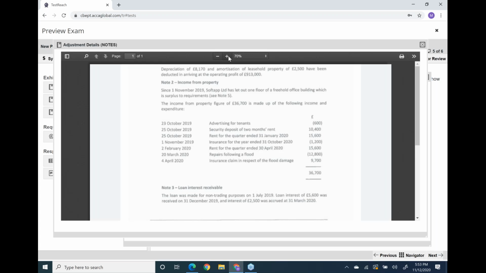But sometimes interest expense also comes in the loan relationship box, if you have taken loans for non-trading activities or for properties, properties for letting.